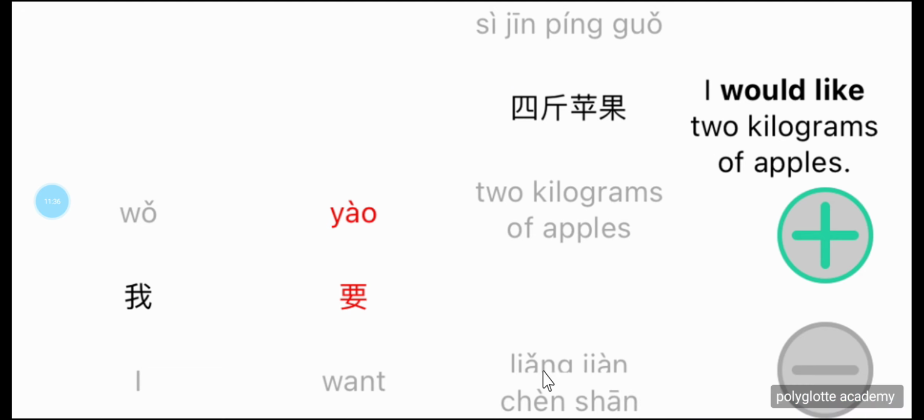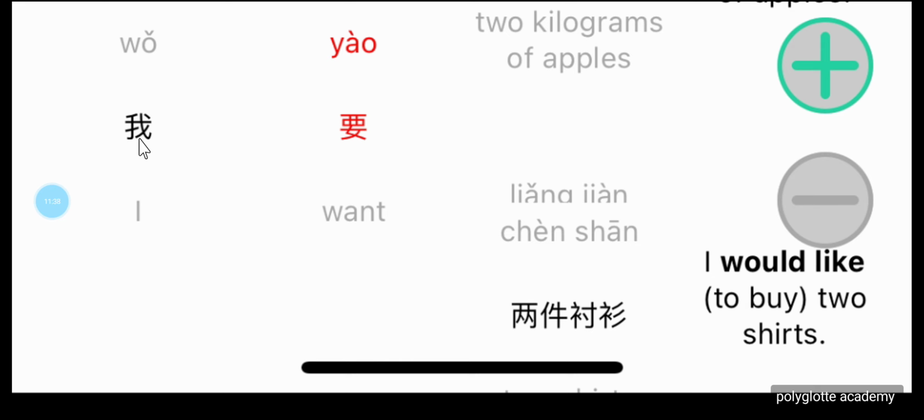好,继续. Now 我要2件衬衫, I would like to buy 2 shirts. 我要2件衬衫.